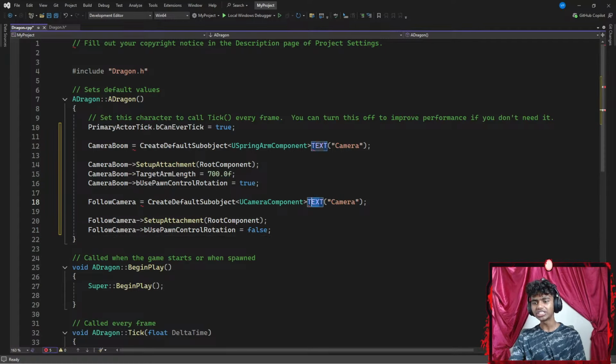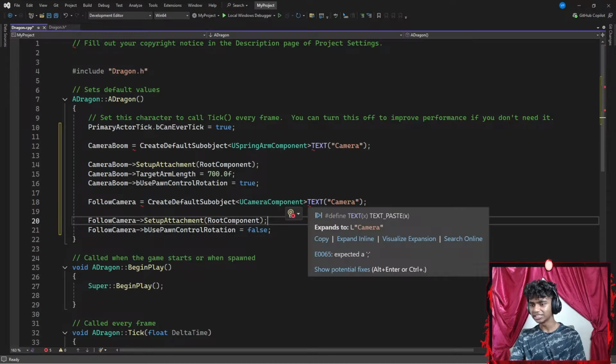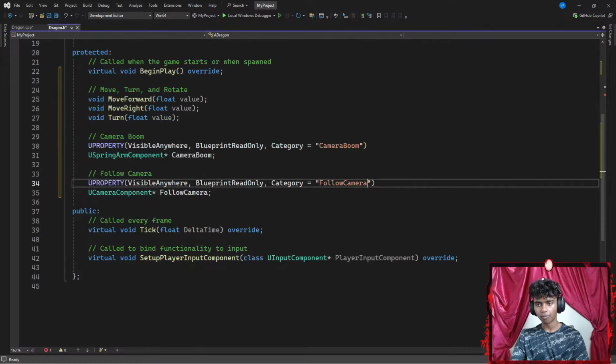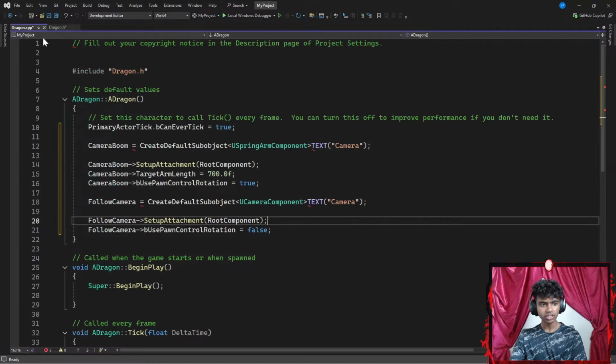And I still don't understand the red underlines that I get here. What's the reason? Okay, expected a semicolon. I added a semicolon. Camera boom, follow camera. Spellings, camera boom, follow camera. Both are correct. Okay, I think it's correct.